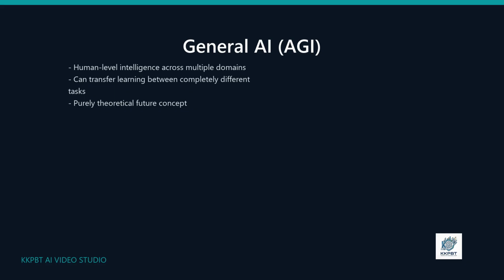That brings us to General AI, or AGI for short. General AI is a future concept where a machine could learn, reason, and solve problems across many different fields just like a human. Instead of just playing chess or recommending movies, an AGI could learn to write an essay, paint a picture, build a chair, and chat with you effortlessly. Right now, AGI is purely theoretical and does not exist yet.